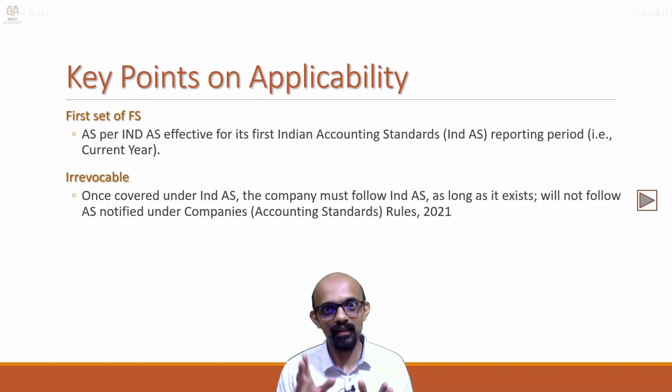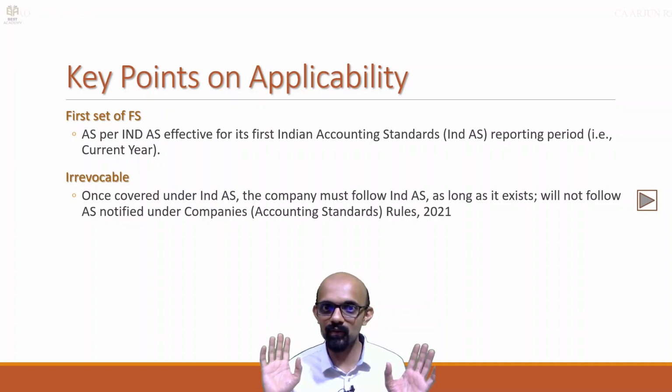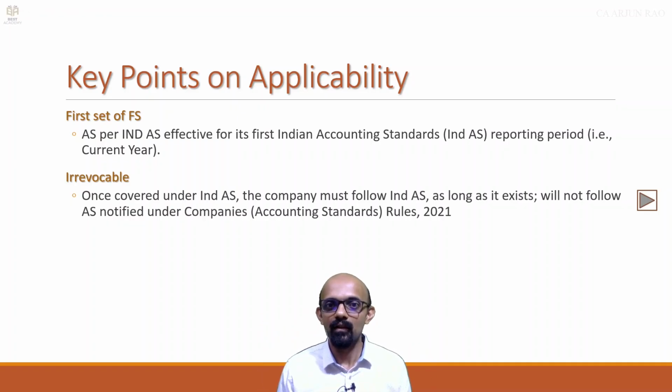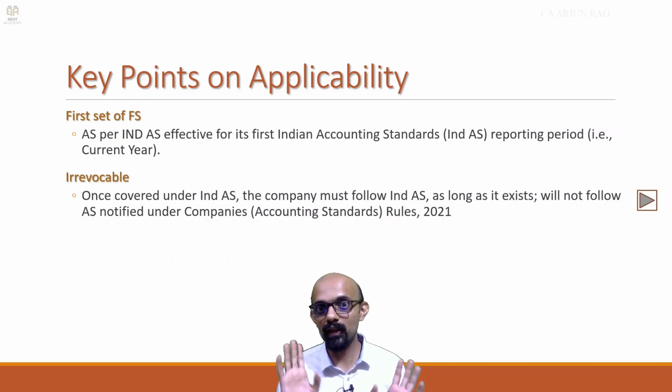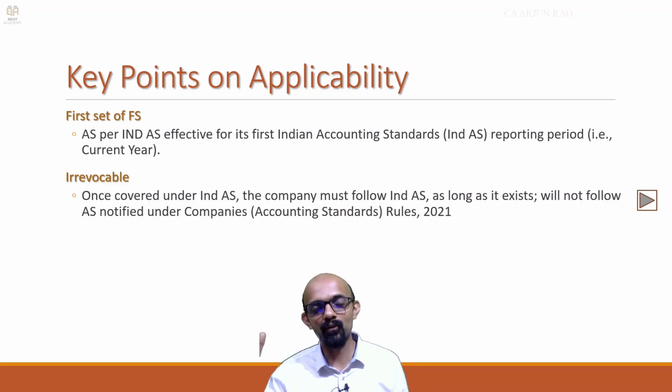Then it is locked. 1/4/16 itself you had to follow Ind AS. So 31/3/14, 15 and 16, all 3 years less than 500. Any of the years you meet 250 crores for unlisted company, then it becomes locked. 1/4/17 you have to follow, or if you are listed, in any of the 3 years, 1/4/17, right.